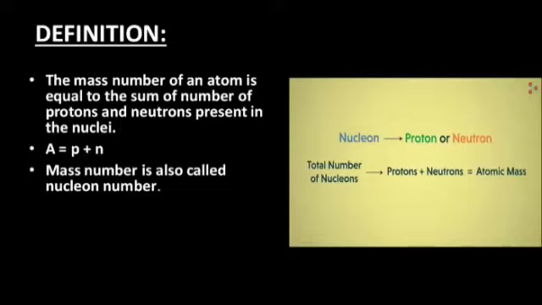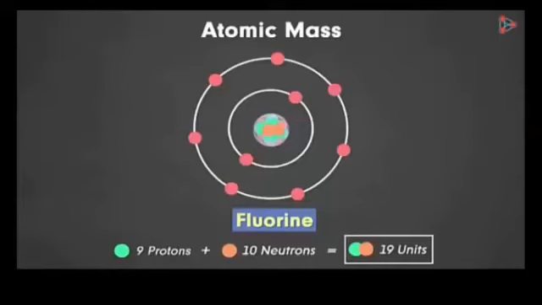So atomic number is also called mass number and it is also called nucleon number, and it is represented by capital A. And mass number is equal to the sum of the number of protons and neutrons present in the nuclei. Now students, let's have a look at some examples in order to clarify the atomic mass further.